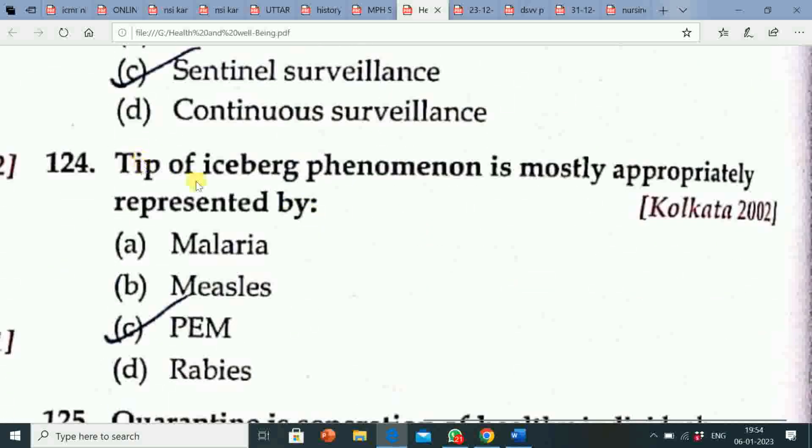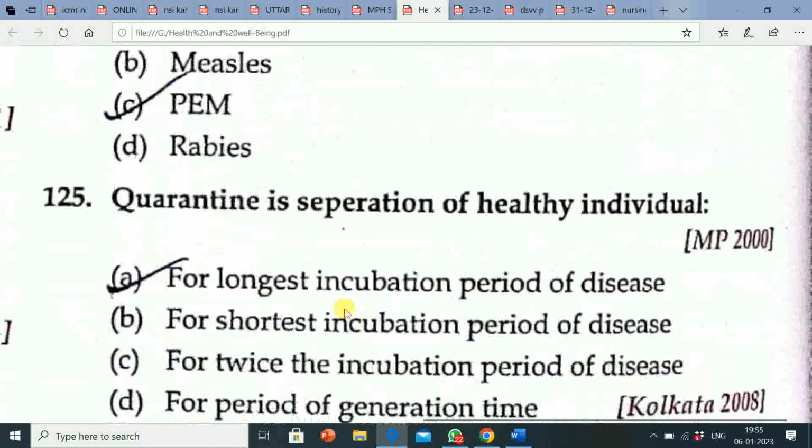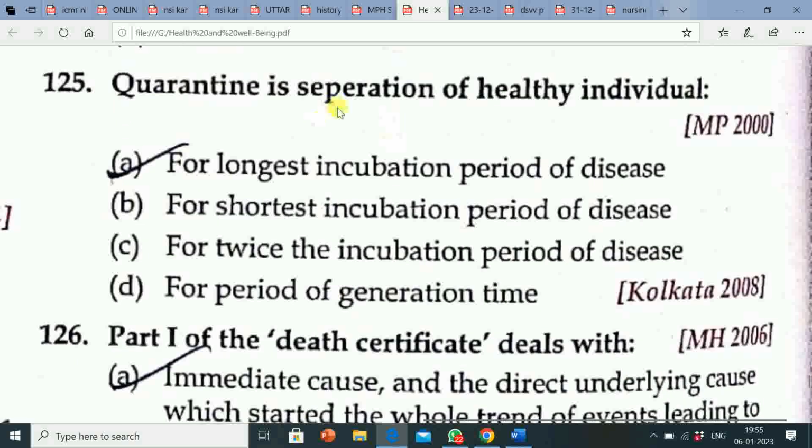Next question is, tip of iceberg phenomenon is most appropriately represented by option A malaria, option B measles, option C PEM, option D rabies. Correct answer is PEM. Tip of iceberg phenomenon is most appropriately represented by PEM.